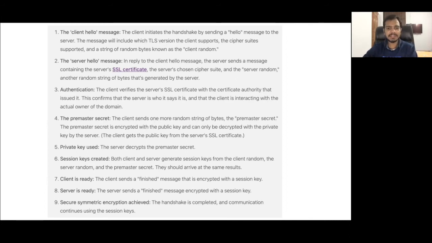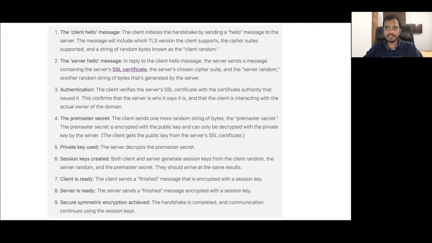So the client sends a finished message that is encrypted with the session key. It will of course send a finished message. It will also encrypt it using the common private key and send it to the server. The server will also tell that it is also ready for further communication. And the server will send a finished message encrypted with this session key, or session key is basically the private key here. Now both are ready. Now they can exchange all the application messages, like they can exchange the password, they can exchange the bank account details that you fill.